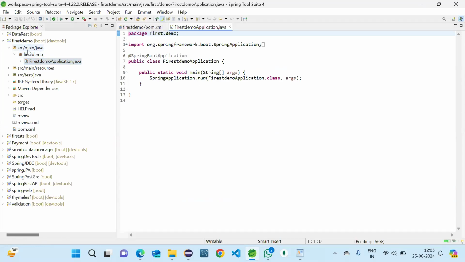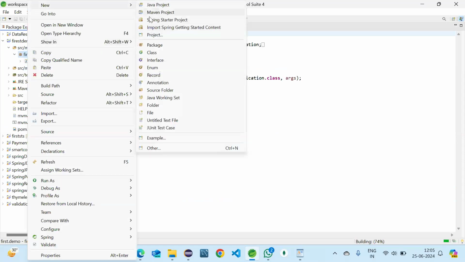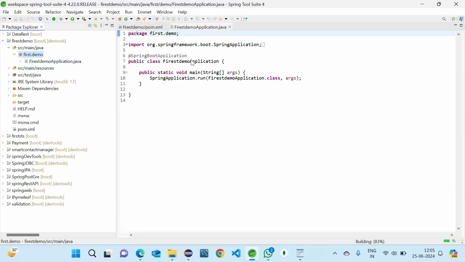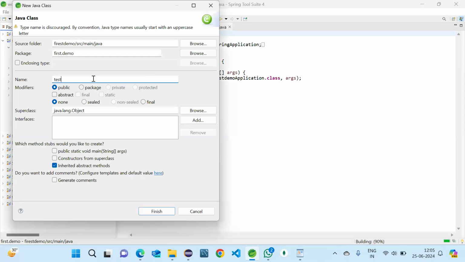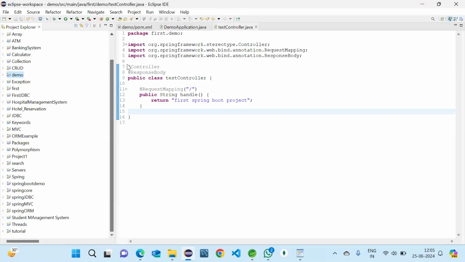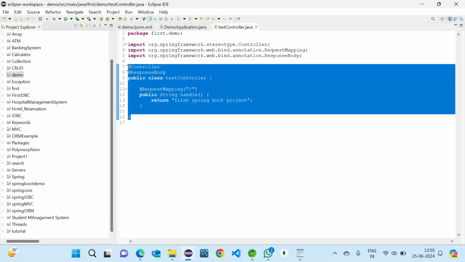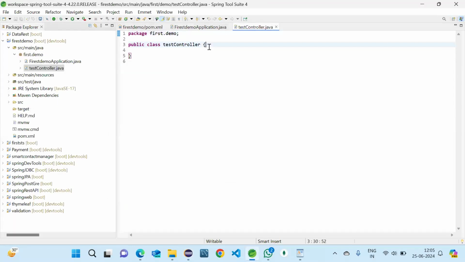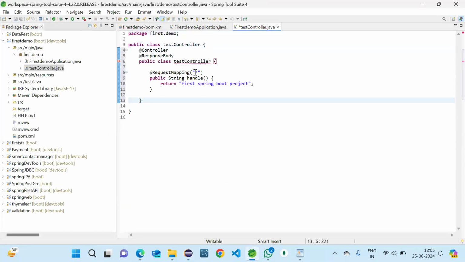Now what we need to do is create a controller. Let me create a new class, and here also I'm taking TestController, and finish. Let me copy the code from here, no need to write again. So this one I'm just copying and going here, paste.